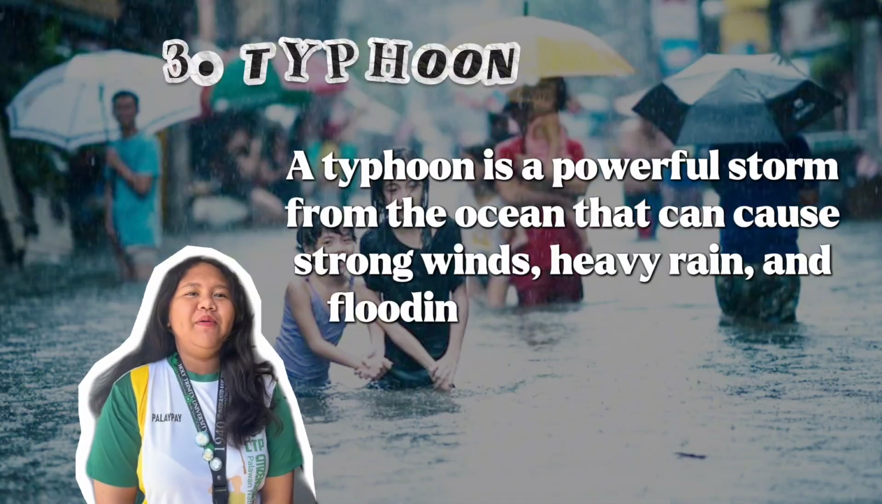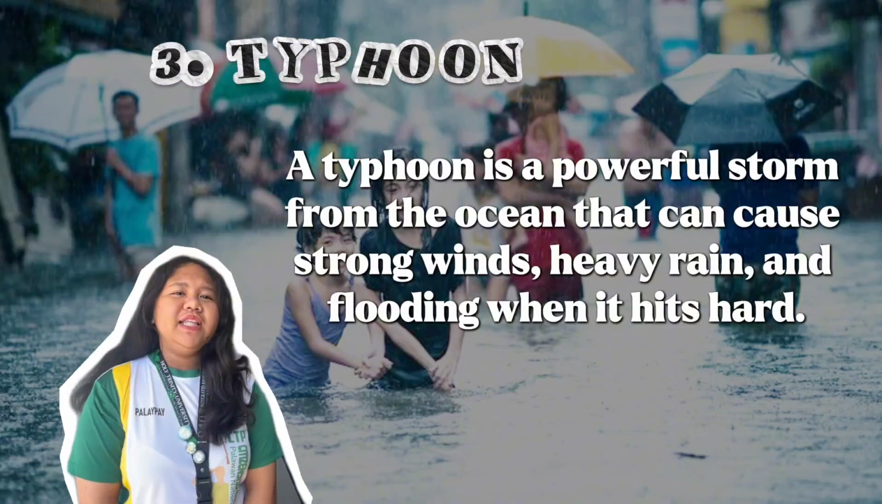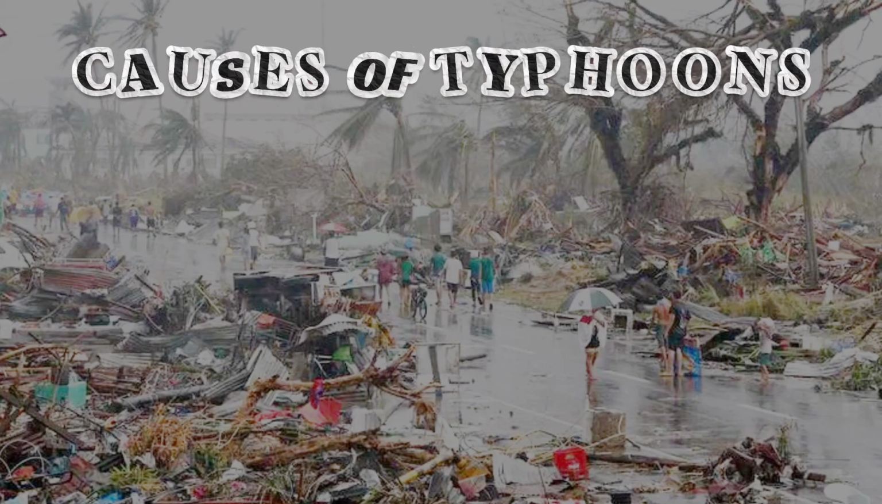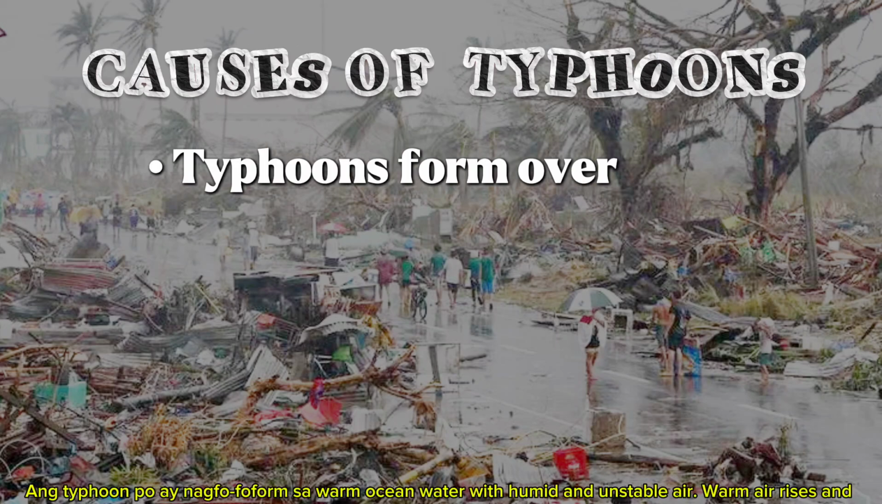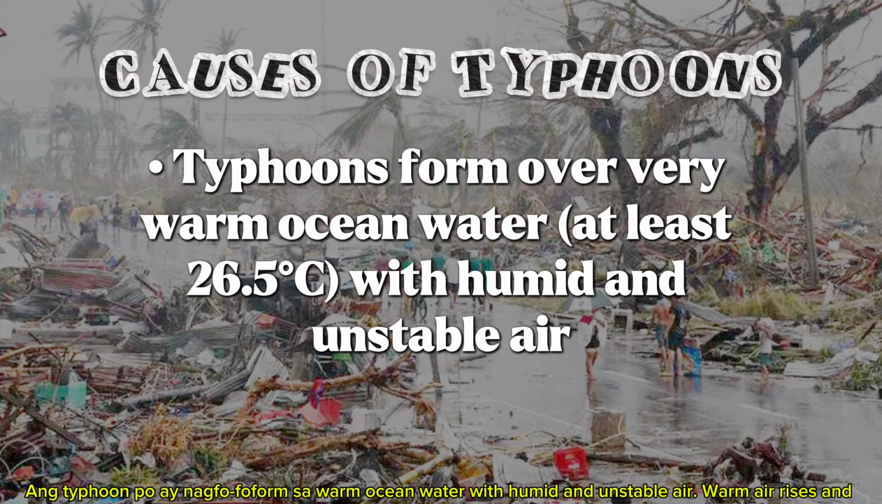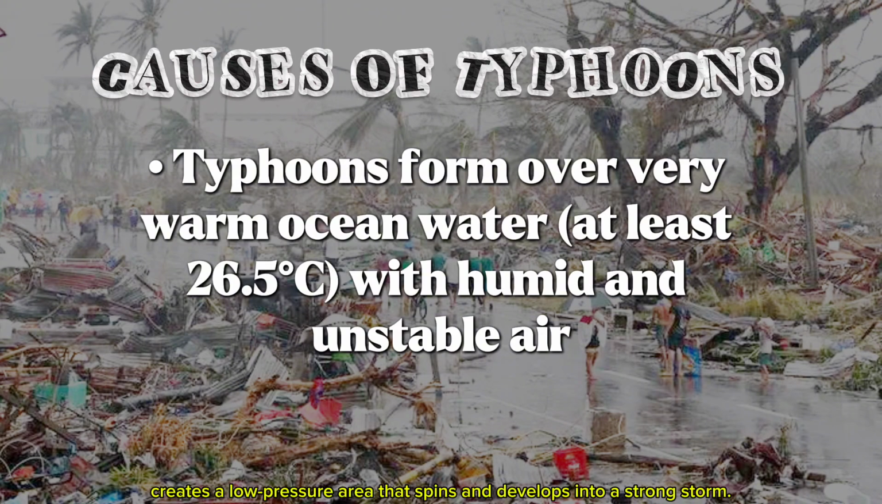A typhoon is a powerful storm from the ocean that can cause strong winds, heavy rain, and flooding when it hits hard. Ano nga ba ang nagkakaso nito, or yung sanhi? Ang typhoon po ay nagfo-form sa warm ocean water with humid and unstable air. Warm air rises and creates a low-pressure area that spins and develops into a strong storm.